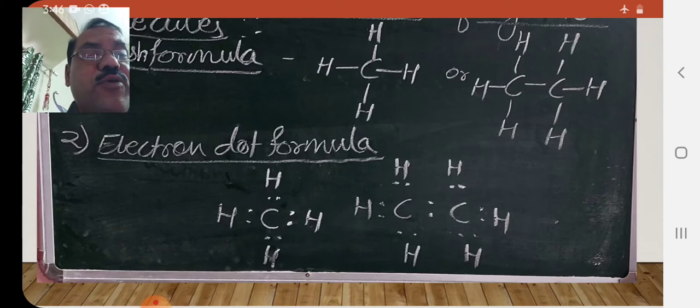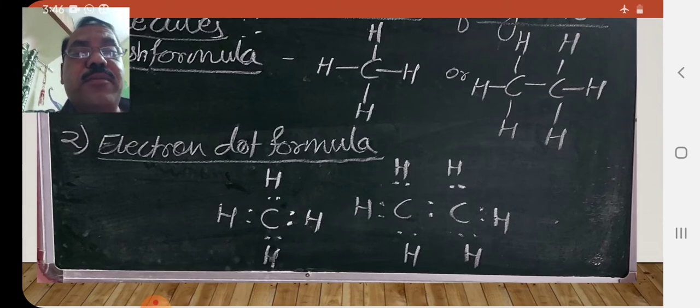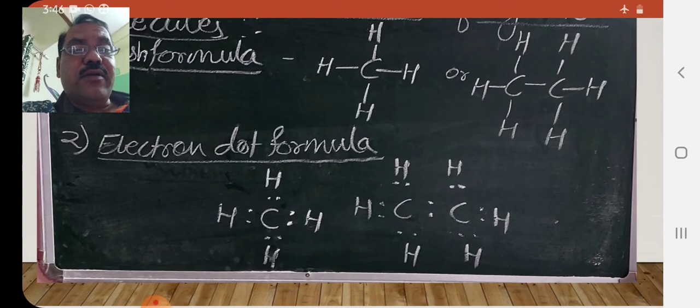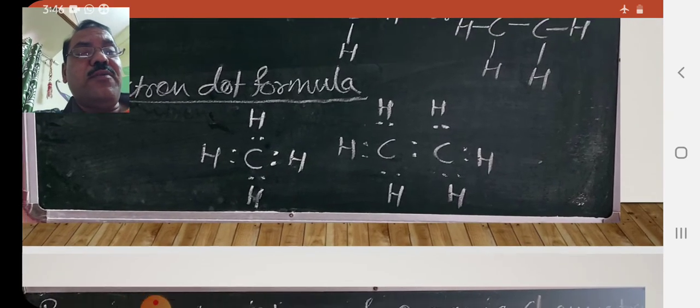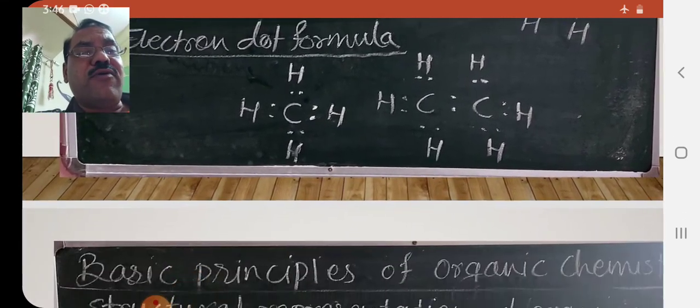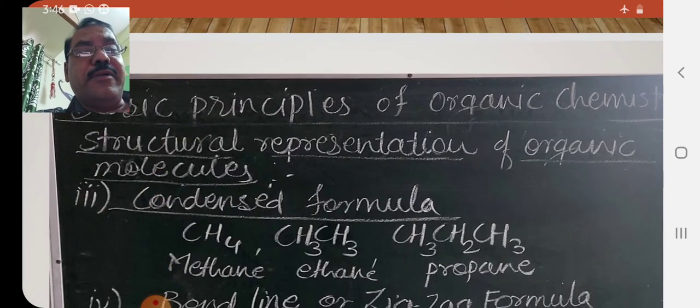And the definition of covalent bond is the bond formed due to sharing of electrons is called covalent bond. This is the important property of organic compounds. In every organic compound, the bond formed is a covalent bond. Due to covalent bonds, many compounds are formed in organic chemistry.